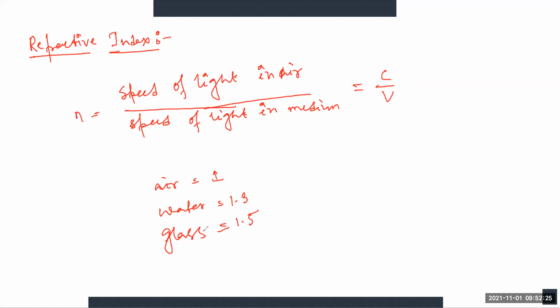There may be a question where the value of the refractive index is not given. In that case, you should consider these values to solve the problem. Okay. So I think the refractive index is clear to all of you. It is clear or not?